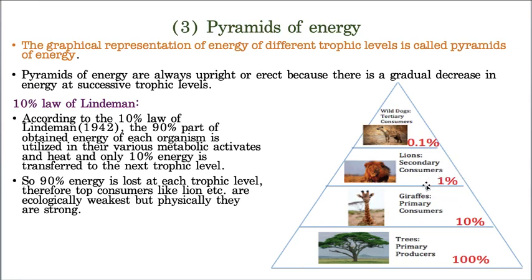Now only 1% goes, because 10% of 100% is 10, 10% of 10 is 1, and 10% of 1 is 0.1. That means when energy flows from one trophic level to another, only 10% is received by the next trophic level, and that is called the 10 percent law of Lindeman.